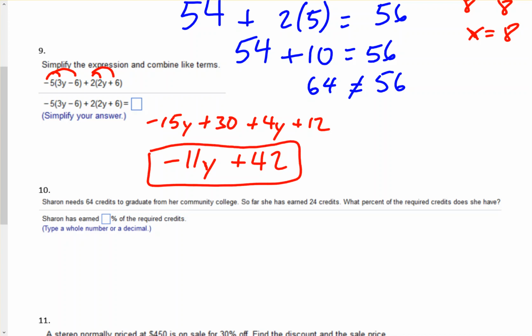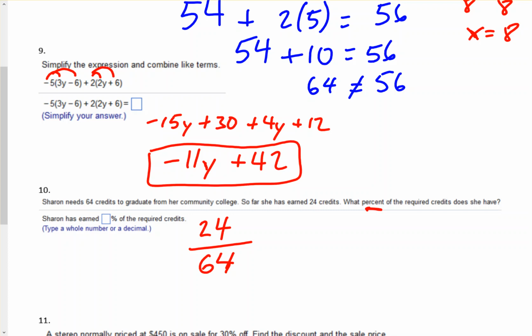Sharon needs 64 credits to graduate from a community college. So far, she has earned 24 credits. What percent of the required credits does she have? So she needs 64. That means 64 will be in the denominator. So far, she has earned 24, so that 24 will be the numerator. So we have 24 over 64. And they want to know she has earned what percent, right? What percent?